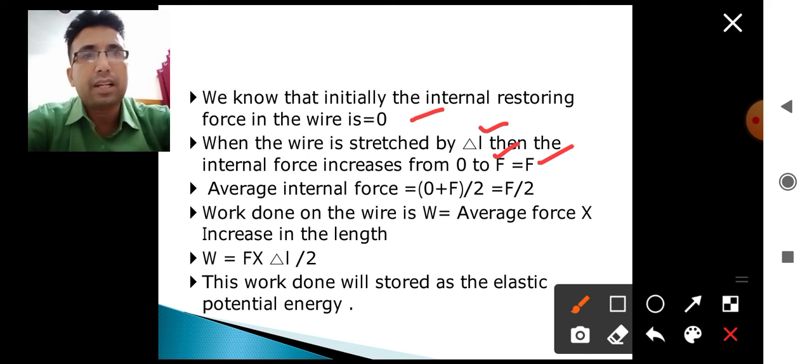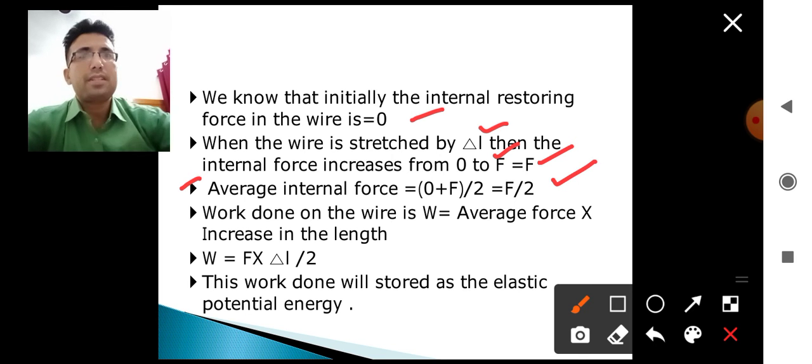What is the average internal force? Starting internal force will be 0 and final internal force is F. Its average is F by 2. This is the average internal force.